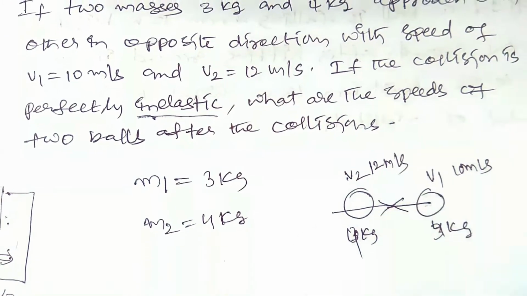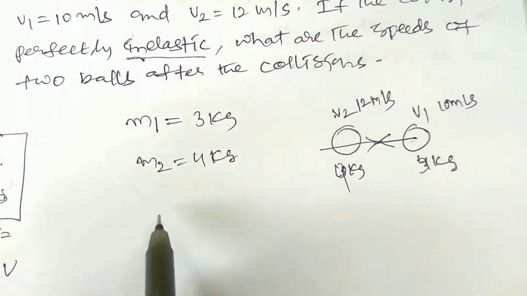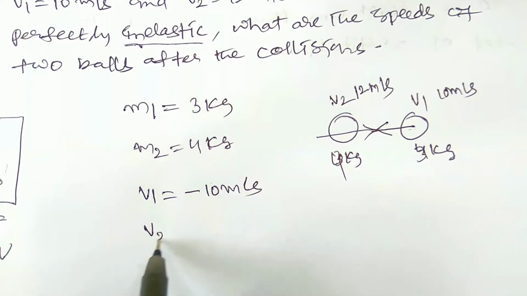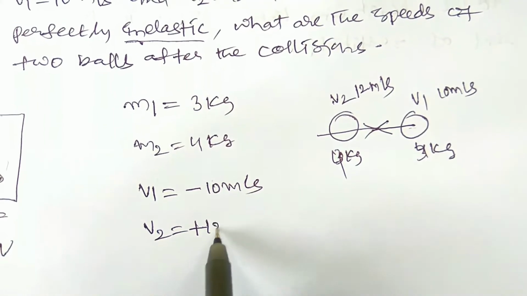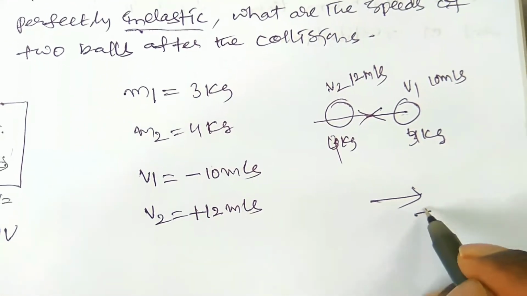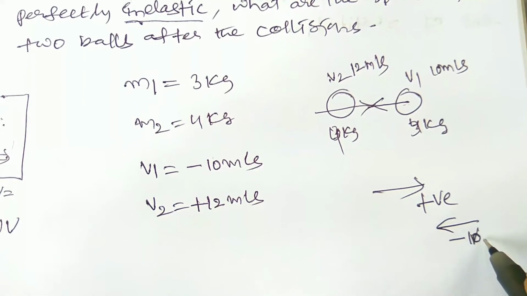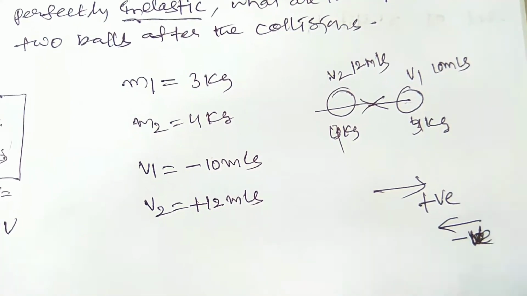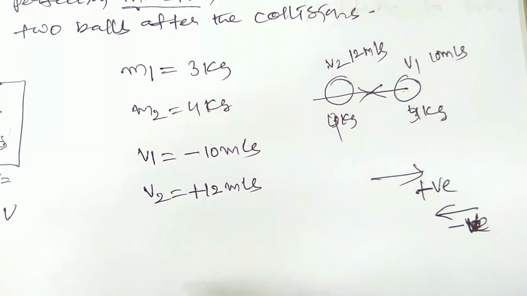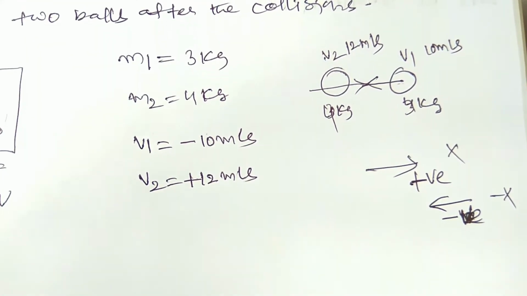Okay, right. So if the collision is inelastic, then what do we have to do? Here v1 we have to take as minus 10 meter per second and v2 as plus 12 meter per second, because of the direction of the bodies, so this will be taken as positive and this will be taken as negative. So this is simple, you have to remember. If the ball is moving in the forward direction, that is positive sign, and the other will be in negative sign. It is x-axis, it is minus x-axis. So these are the signs you have to take.